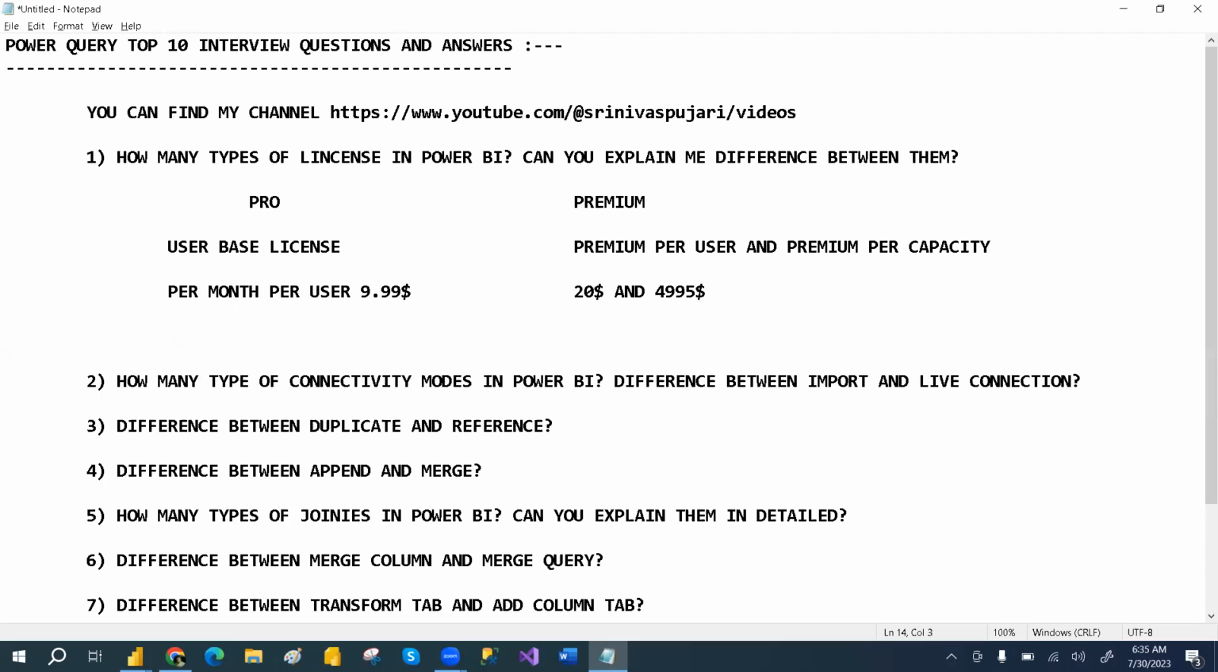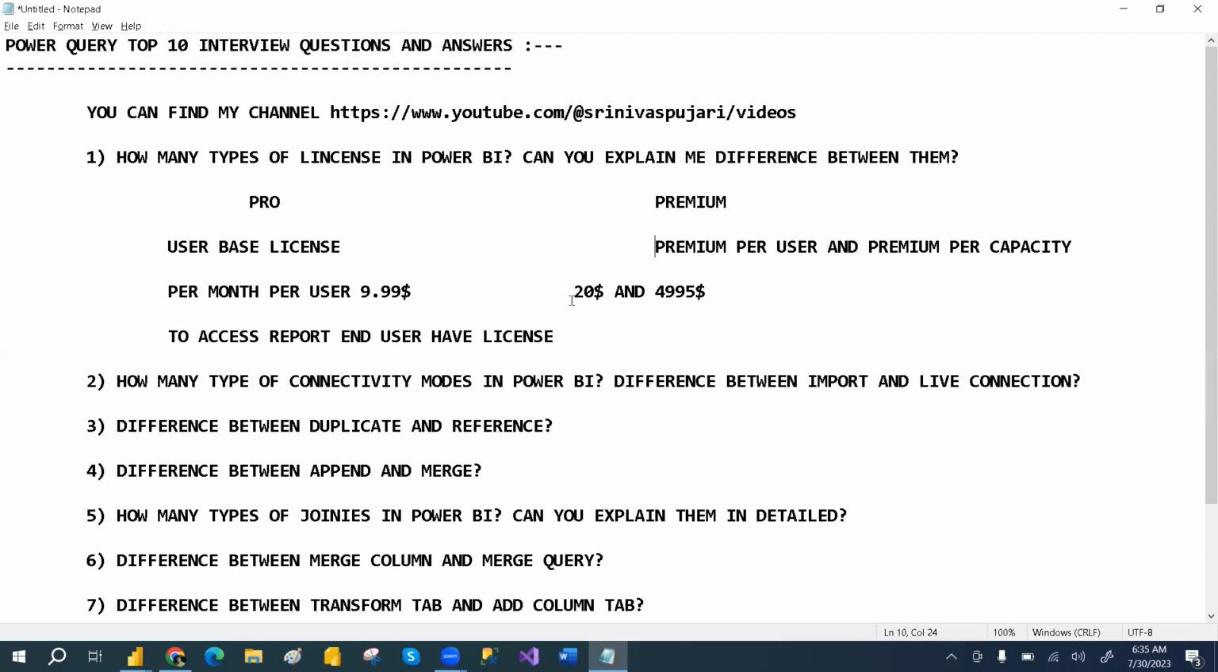By using a pro license, if you share the report to the end user, the end user should have a license to access the report. But if you share the report by using premium, the end user doesn't require any license. End user doesn't require any license.